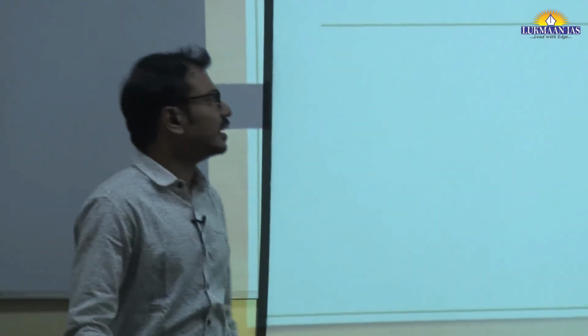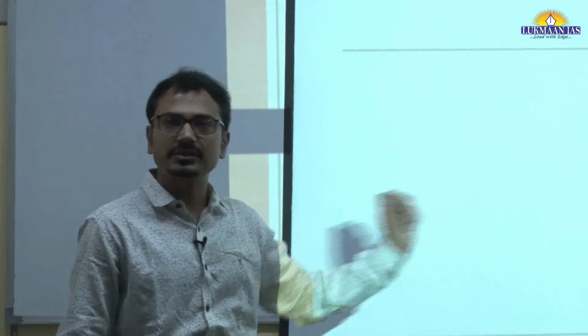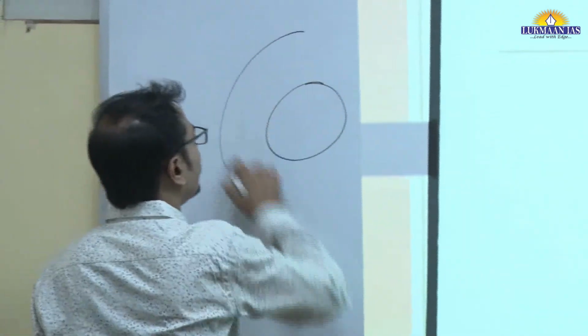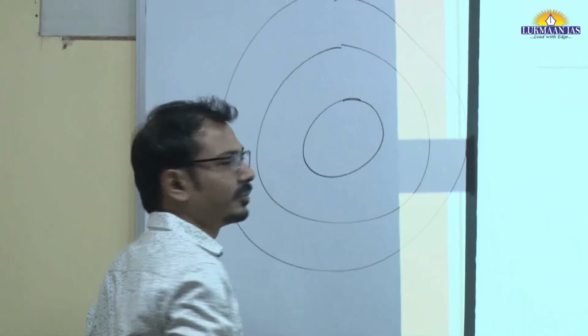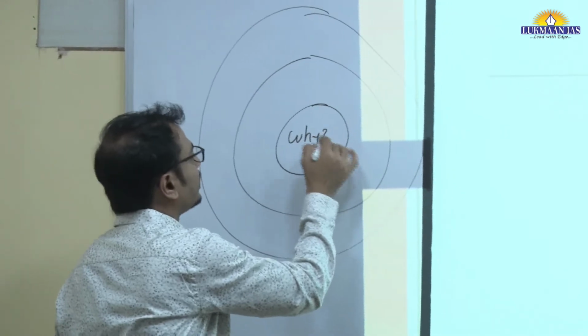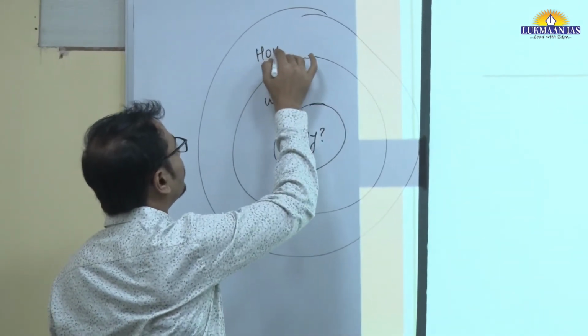So in this respect, we have understood the significance of The Hindu newspaper. Always try to go like this: why, what, and how.